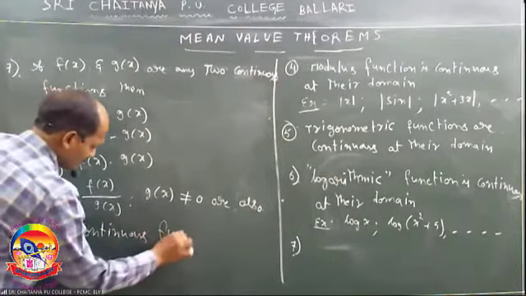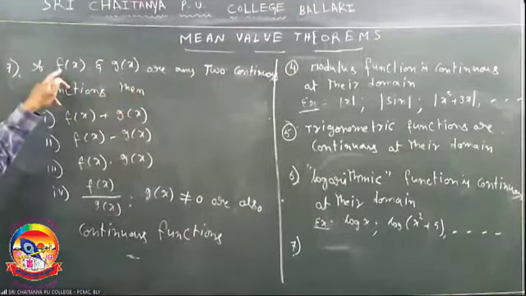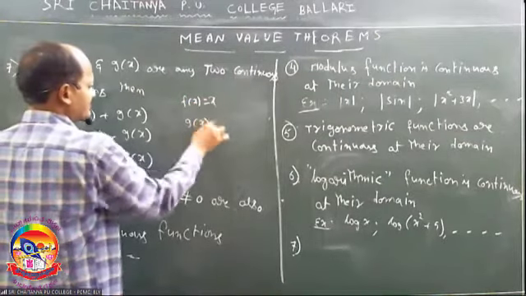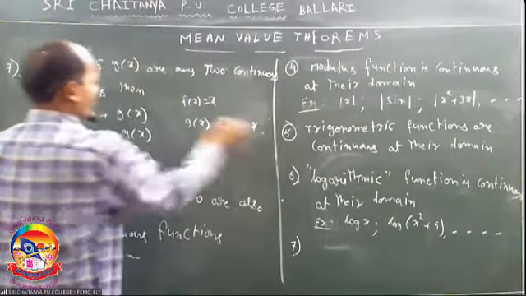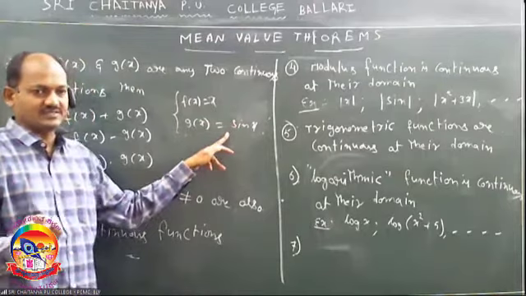Here f of x and g of x are any two continuous functions. For example, f of x is x. It is identity function, and g of x consider any other function, for example, sin x. Identity function is continuous. Sin x also continuous at their domain. So f of x and g of x are any two continuous functions.